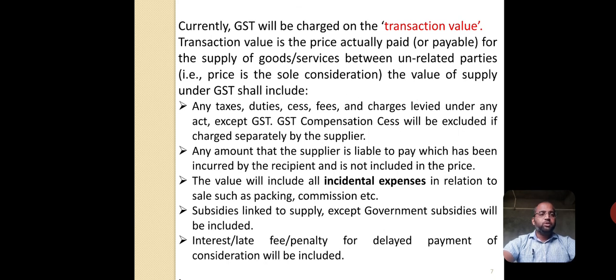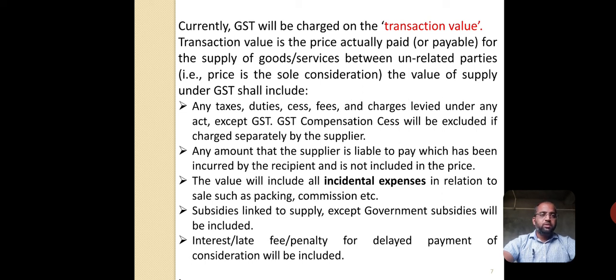There are two parties involved in the supply, namely the recipient and the supplier. The recipient is the person who is liable to pay the amount for the value of goods or services received.